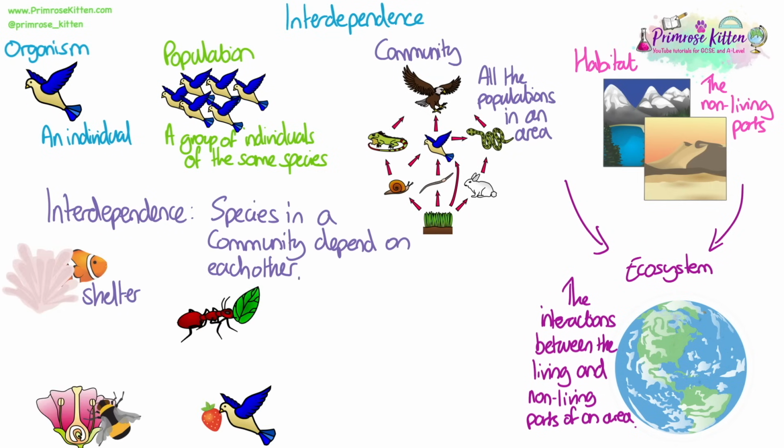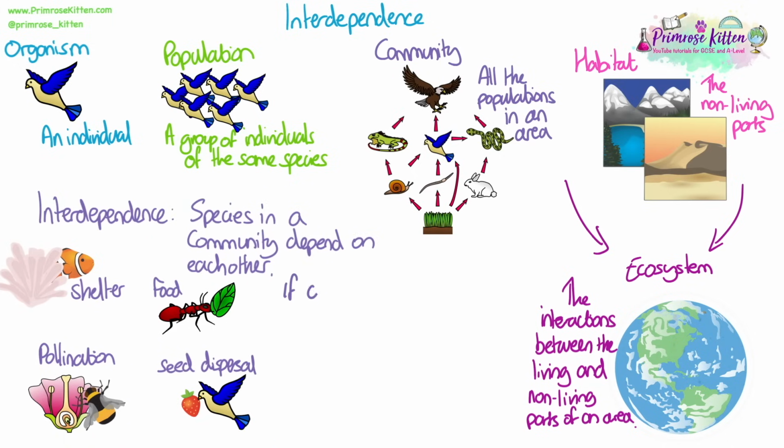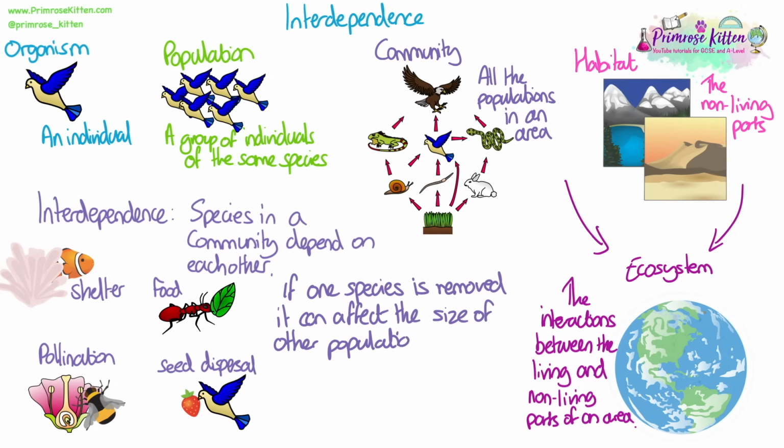Interdependence describes how species in a community depend on each other. They can depend on each other for shelter, pollination, seed dispersal, and food. If one species is removed, it can affect the size of other populations in the community.